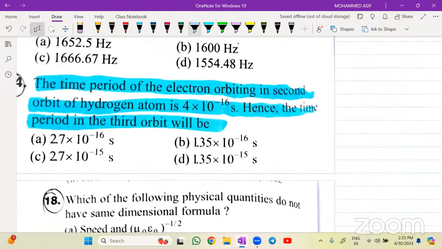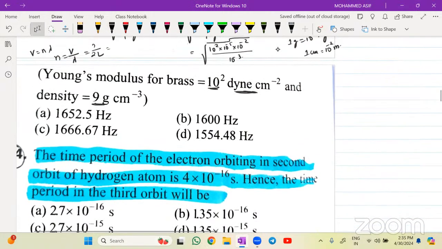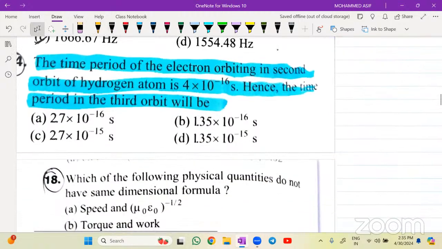The time period of the electron orbiting in the second orbit of hydrogen atom is 4 into 10 power minus 6 seconds. Hence, the time period of the third orbit will be equal to how much? बोलना बेटा आप लोग. इसका answer D option. It is coming out 166.67 बेटा इसका. और 14th one का बताइए.